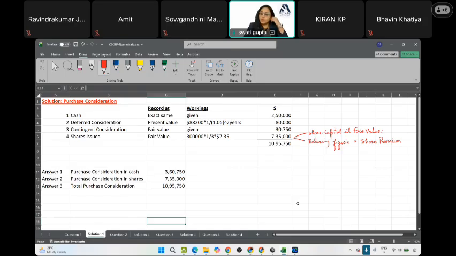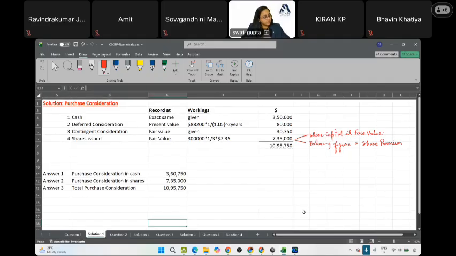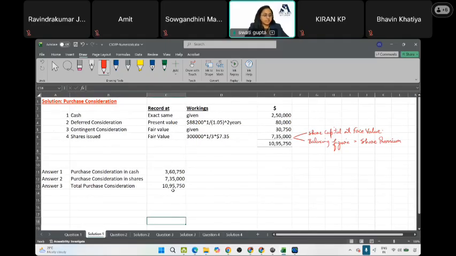Ma'am, what's the journal entry for purchase consideration allocation to share capital and share premium? It depends. See, if you have created a payable or not. Let's say if there is a payable, then you will debit the payable, credit to share capital and to share premium. Okay, all right. So we are done with question number 1 and 2.